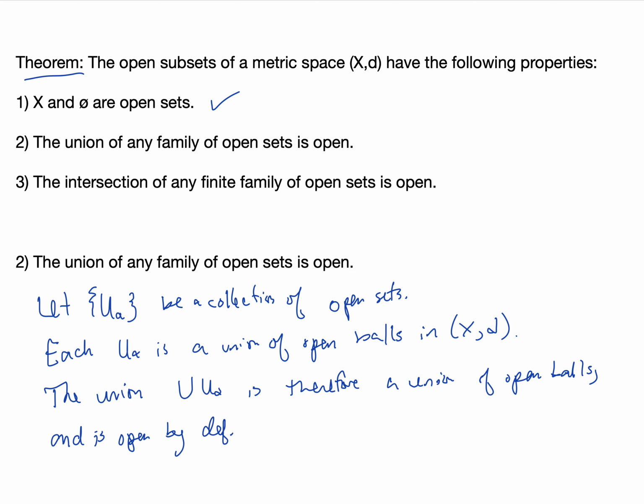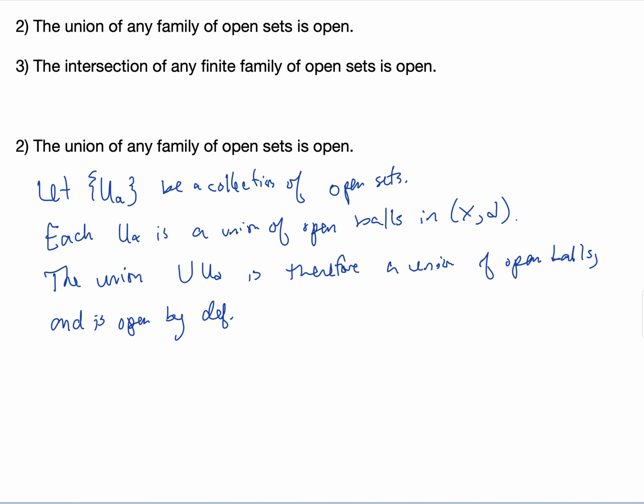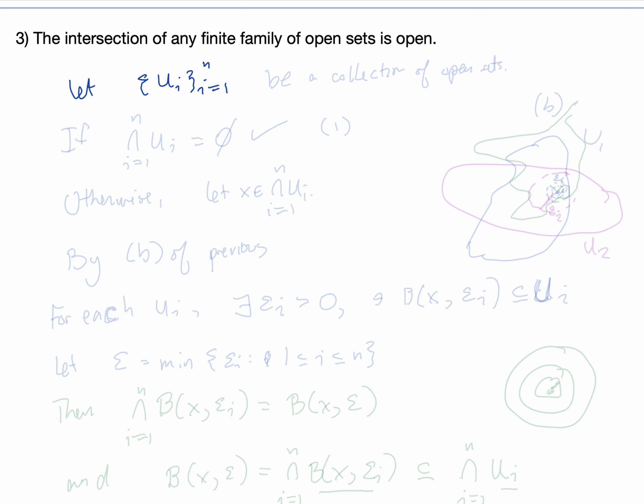Okay, now let's look at proving that 3 is true. We want to prove that any finite family of open sets is open. So let the collection U sub i, from i equals 1 through n, now that's finite, be a collection of open sets. Now we're going to look at the intersection. If it's the case that the intersection from i equals 1 to n of the U sub i is the empty set, then we're done. We already proved in the previous video that the empty set is always open.